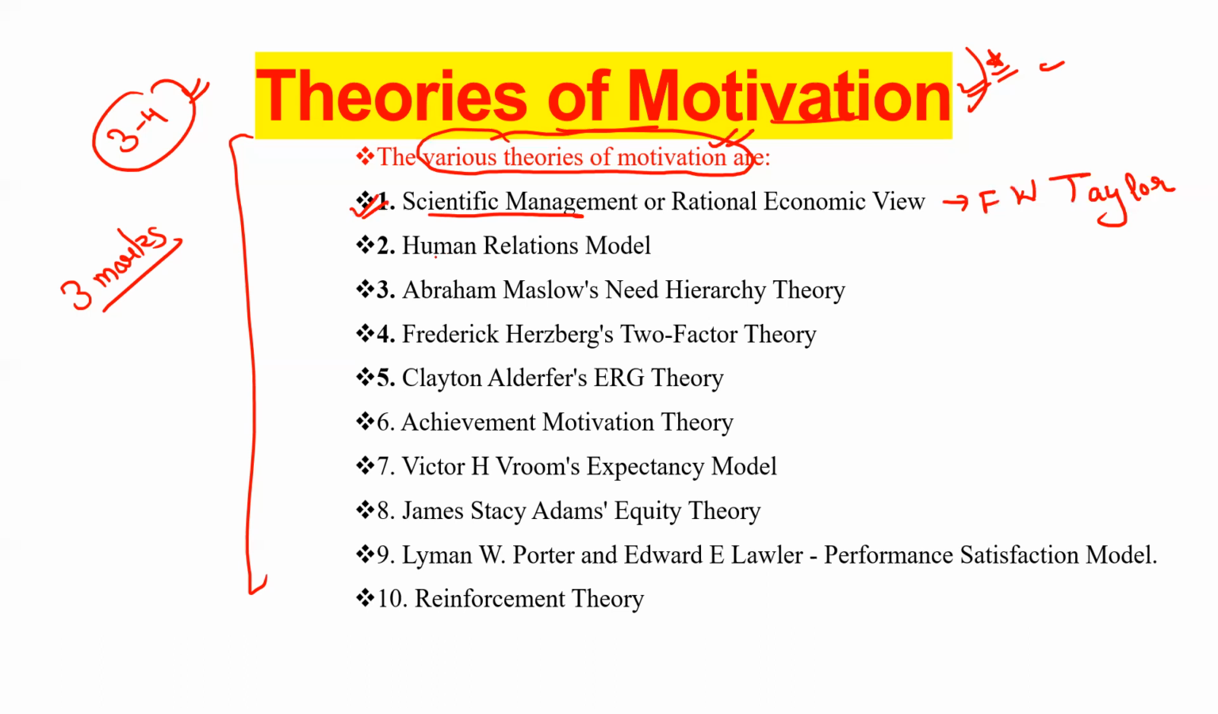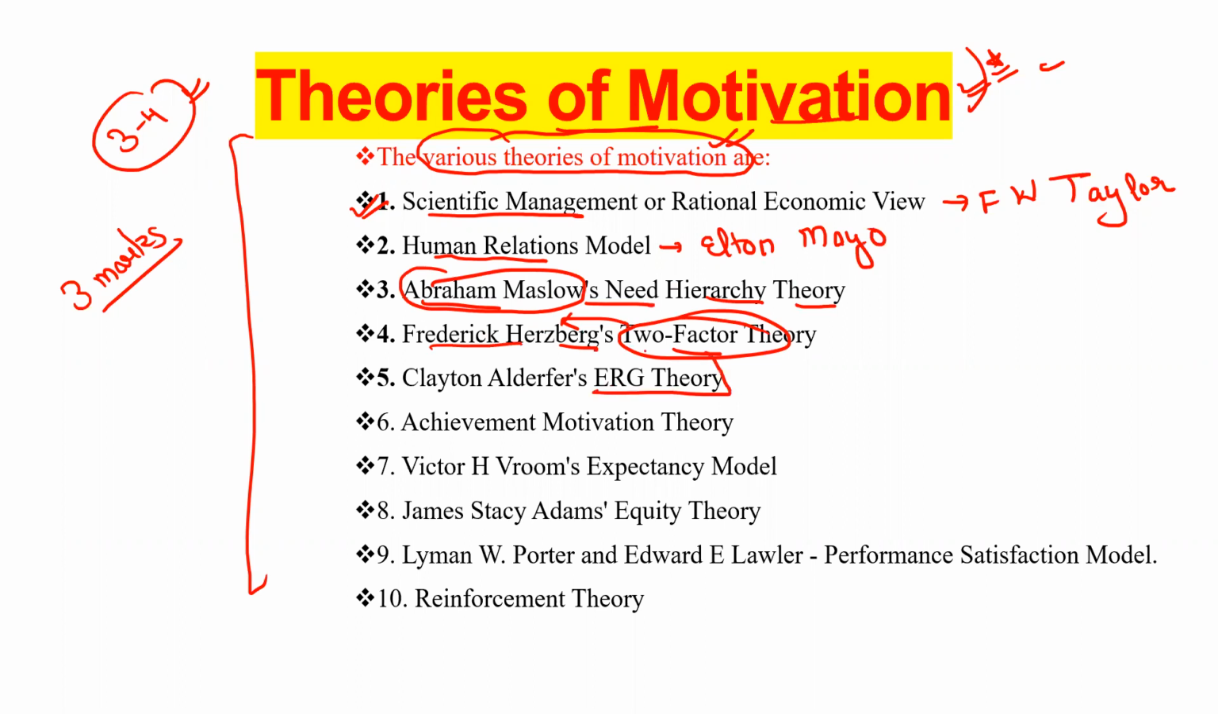The second theory is the human relation model, which is given by Elton Mayo. The third one is Abraham Maslow's needs hierarchy theory, which is given by Abraham Maslow. The fourth one is Frederick Herzberg's two-factor theory, given by Frederick Herzberg.